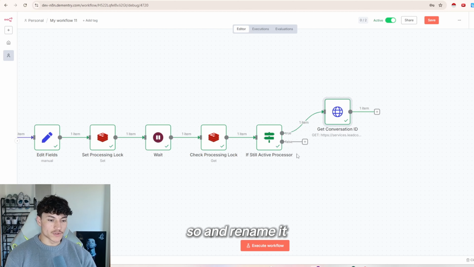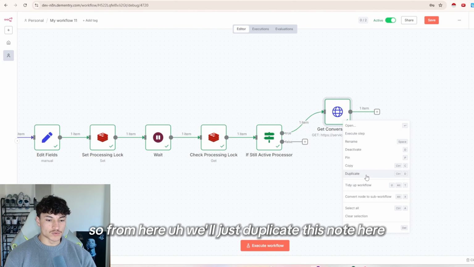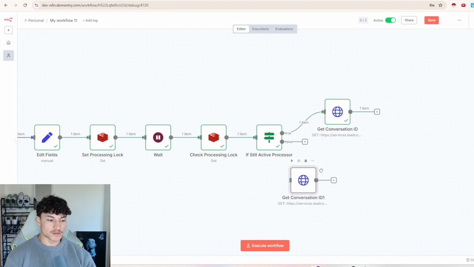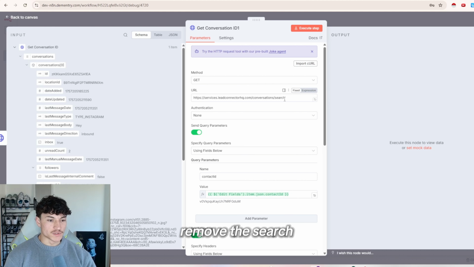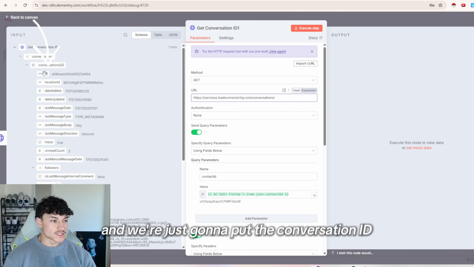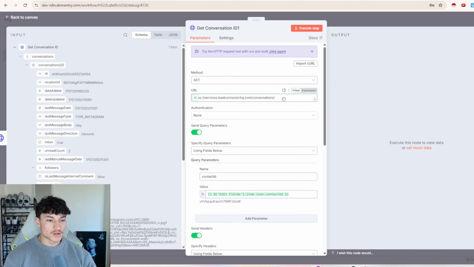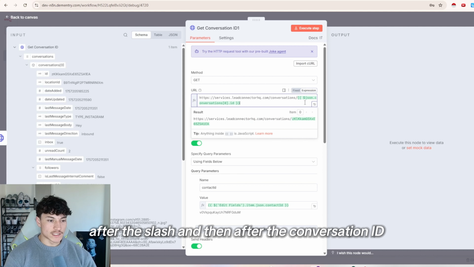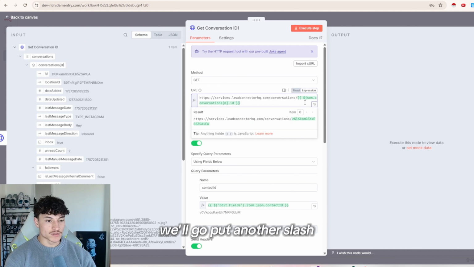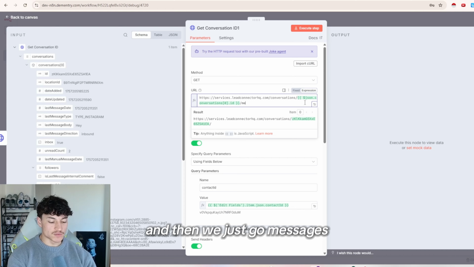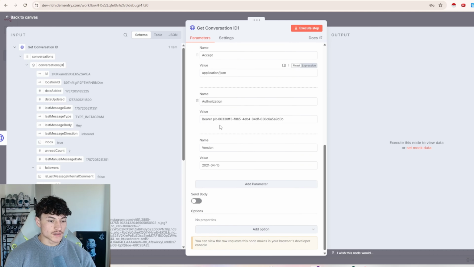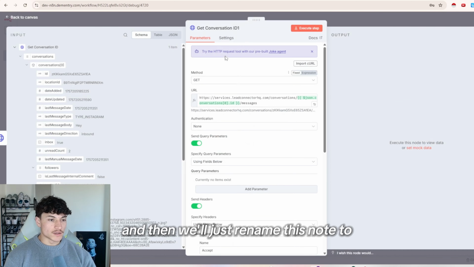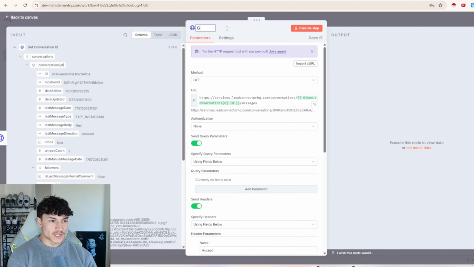and I'll just remove it so from here, we'll just duplicate this node here, and what we're actually going to do is we're going to remove this search, and we're just going to put the conversation ID from the request node after the slash, and then after the conversation ID we'll put another slash, and then we just go messages, and we don't have to send the contact ID. And I think that's all good there. And then we'll just rename this node to get conversation history.